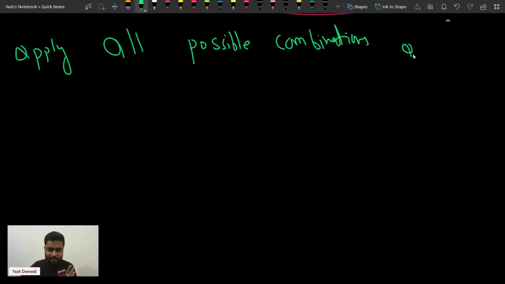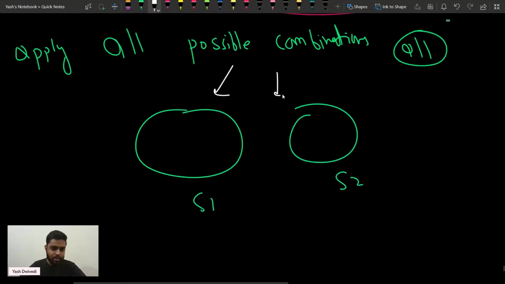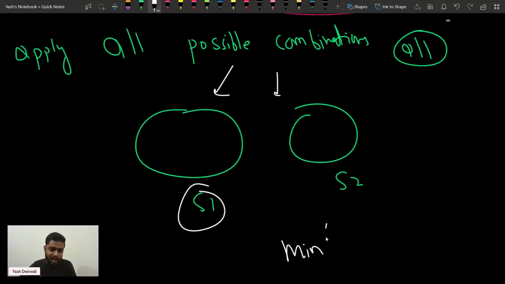Please write all in the chat. Are you understanding this fact? I can make a lot of subsets, right? So I'll try to make all possible combinations, and for all possible combinations, I'll try to find the minimum value of the absolute of S1 minus S2. Correct? That is what I'm going to do.